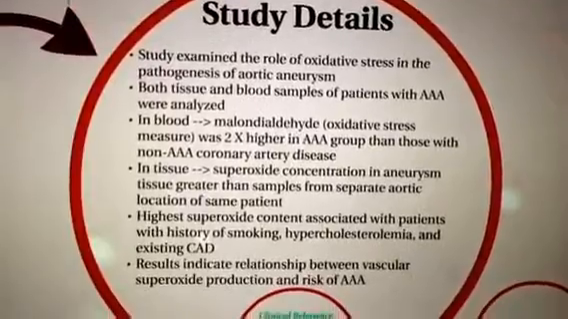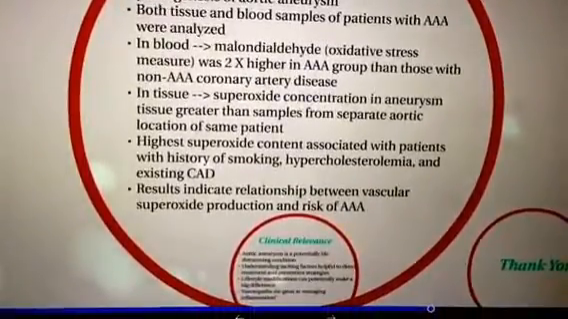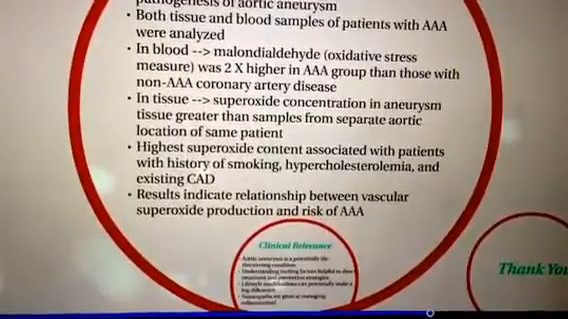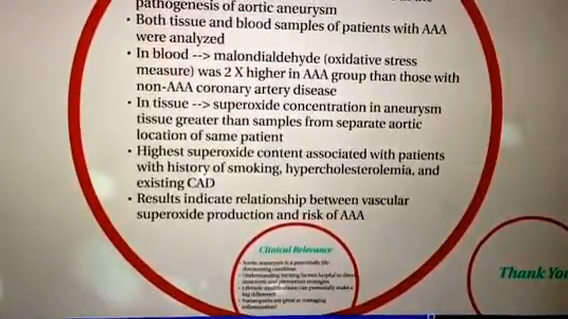So these results really indicate that there is a relationship between the development of vascular superoxide production and an associated risk of developing aortic aneurysm.